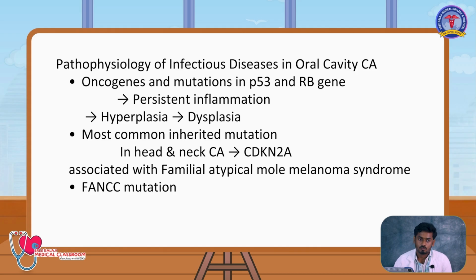Familial atypical mole melanoma syndrome is caused by CDKN2A. So these are the important genetic factors you should know about. In an exam, if you are writing about the genetic mutations, you should mention CDKN2A, and then the typical tumor suppressor gene P53 that you should mention.